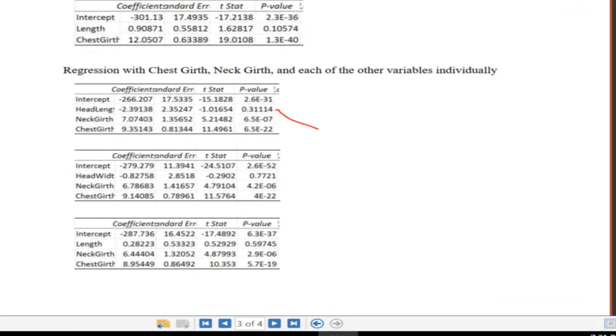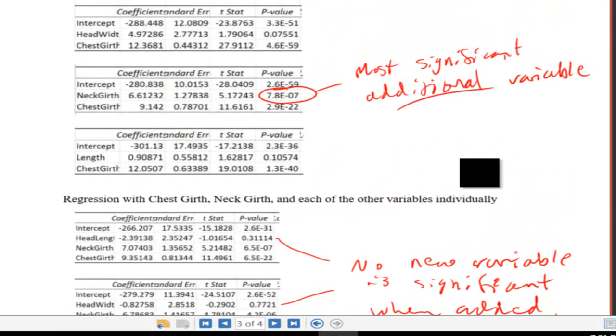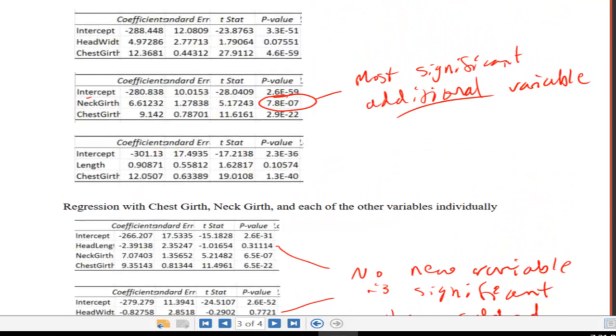So none of these p-values are less than 0.05. None of these predictors are significant. So no new variable is significant, at least in combination with the other 2 variables that I already have. And so it's time to stop. We won't add anything on this stage. We'll stick with what we had before, and that was to use these 2 variables, neck girth and chest girth.